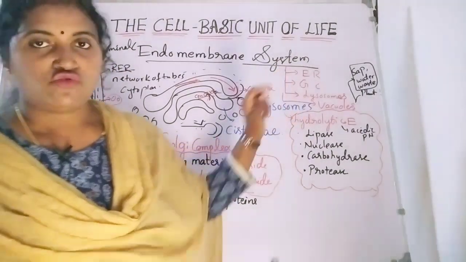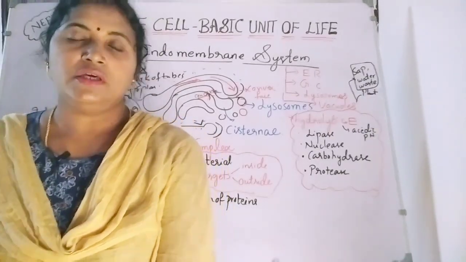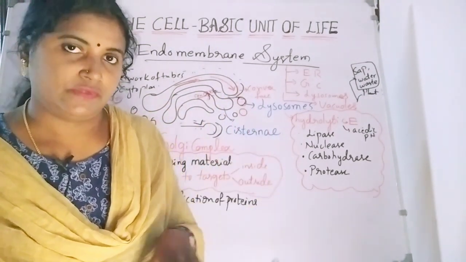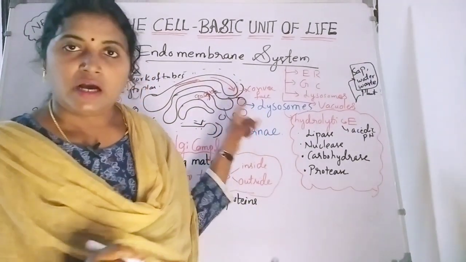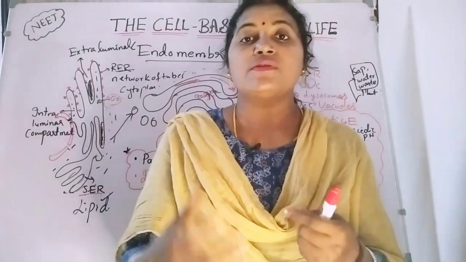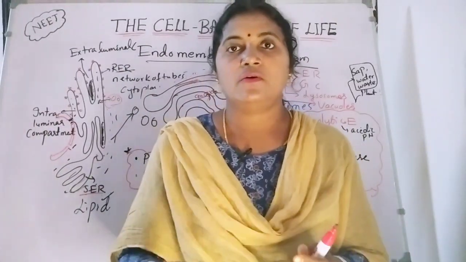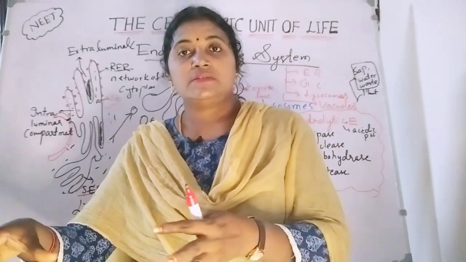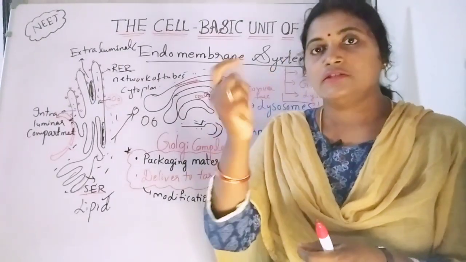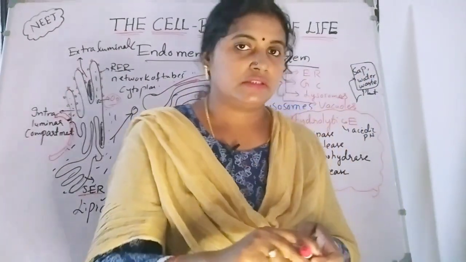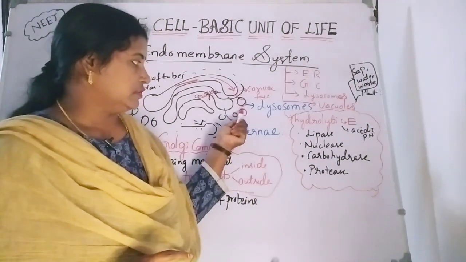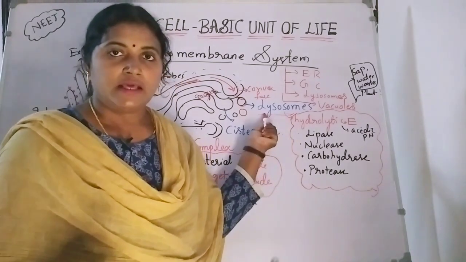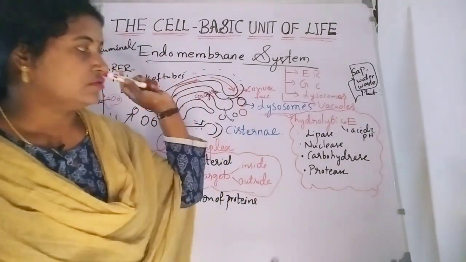Later, lysosomes. Lysosomes are formed from the Golgi complex only. Lysosomes are the suicidal bags of the cell. These lysosomes are formed from the processing of the Golgi complex. When the Golgi complex is under the process of packaging and storage, during this process it forms small vesicular, round structures, and these free round structures are formed as the lysosomes.